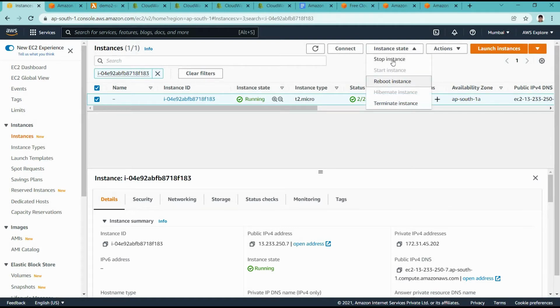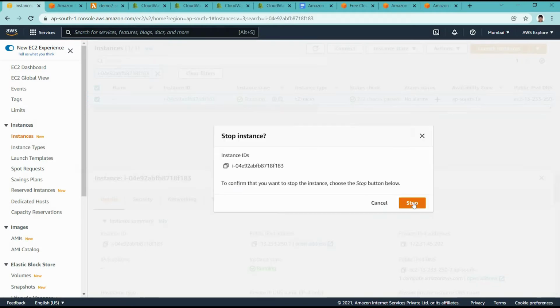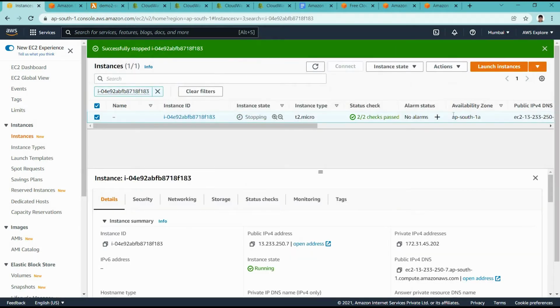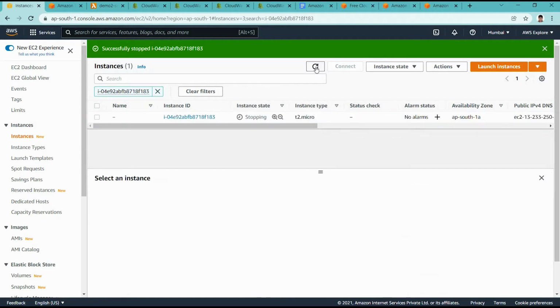It should call that Lambda function automatically through EventBridge. The instance is stopping, in progress. We can refresh. Once it goes into the stopped state, it will automatically call the AWS Lambda through predefined event pattern matching.